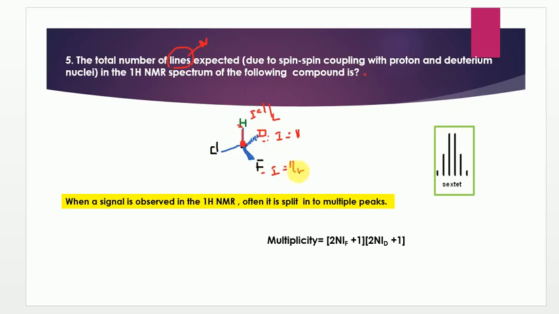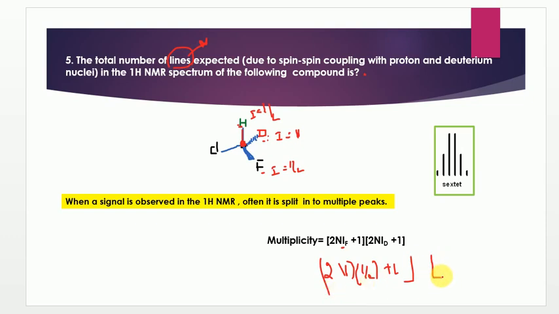Whenever we are counting the multiplicity of this one, it is 2nI plus 1 and 2nI plus 1. So how many fluorines are there? 1 fluorine is present. As we know, the fluorine spin quantum number is half here. The other is deuterium.